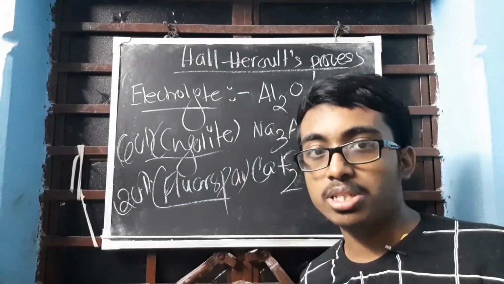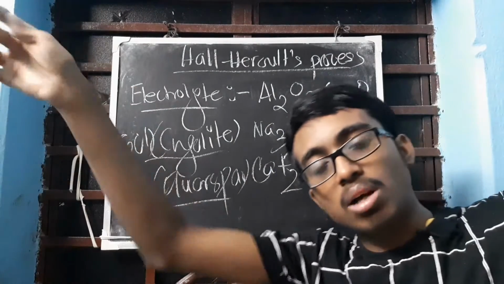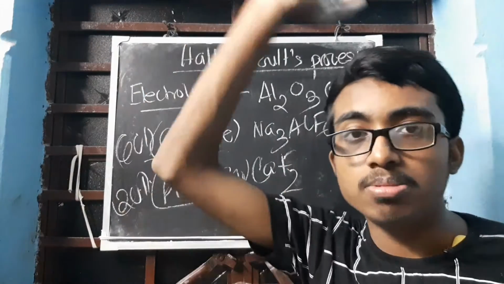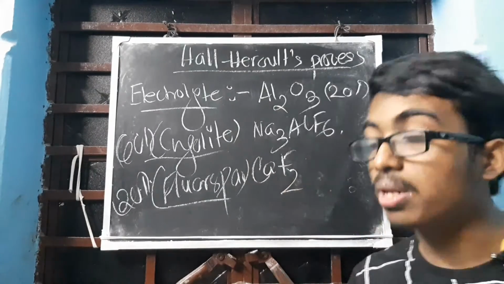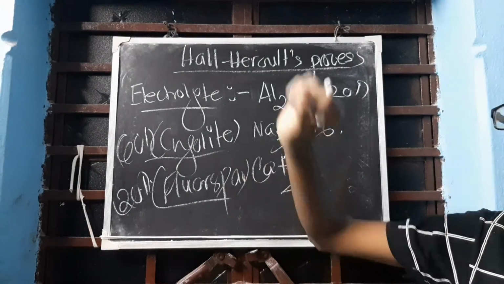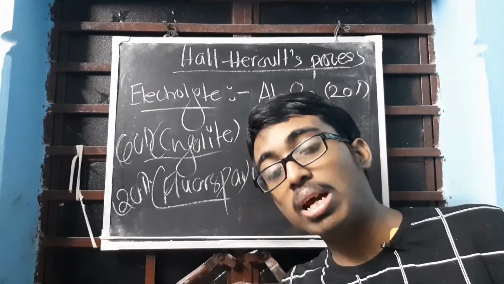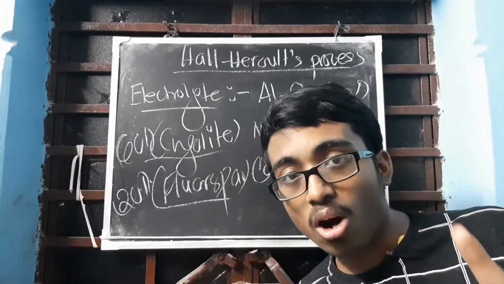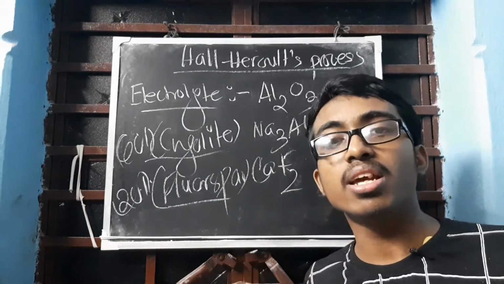This reaction is supposed to occur at 2050 degrees Celsius, but it is not practically possible to achieve such a high temperature. In that case, the crucible will break. So we wanted to reduce that, and to reduce that, we are using cryolite. So the function of cryolite in Heroult's process is to reduce the fusion temperature from 2050 degrees Celsius to 950 degrees Celsius.